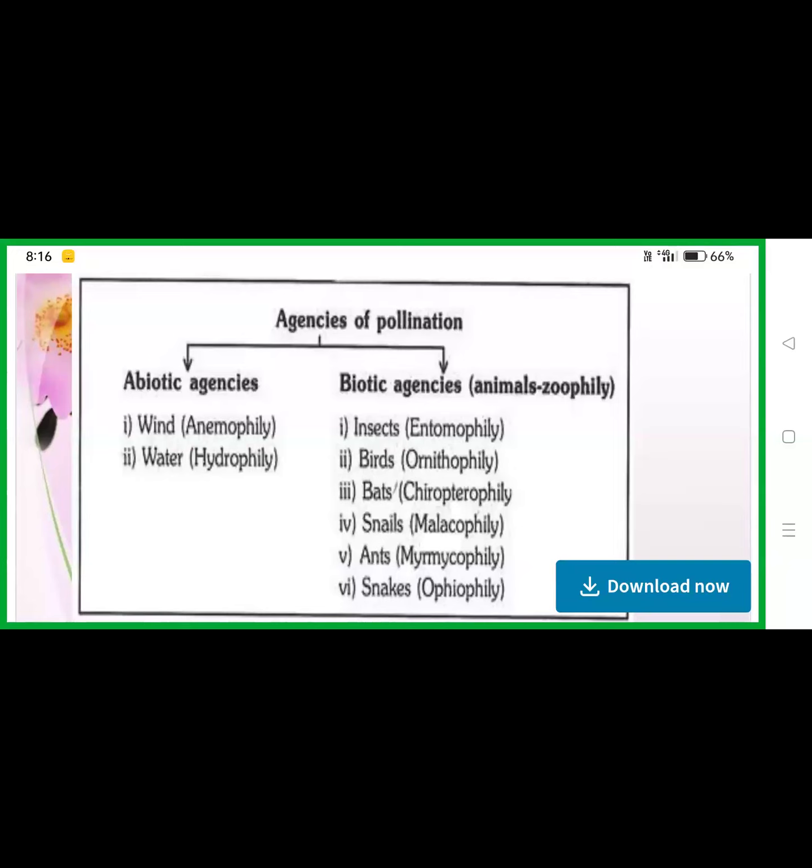Examples: Solanum, Aristolochia, and Scrofularia. These are examples for protogyny, and the protandry examples are Helianthus and salvia.